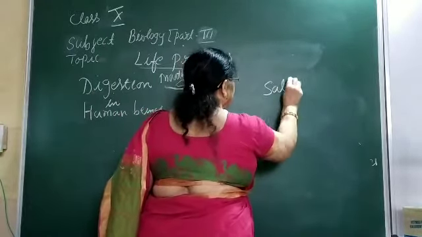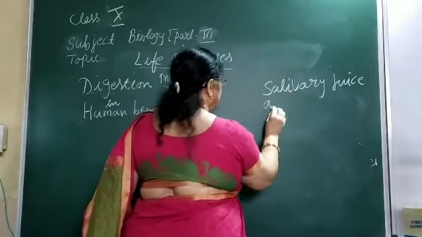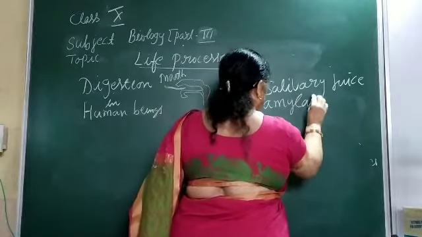The salivary juice is going to act upon only the carbohydrate part of the food. Supposing you have eaten rice, or items prepared out of ragi flour, or any cereal, we say it has carbohydrate. So only the carbohydrate part is acted upon by the enzyme that is present in the salivary juice.